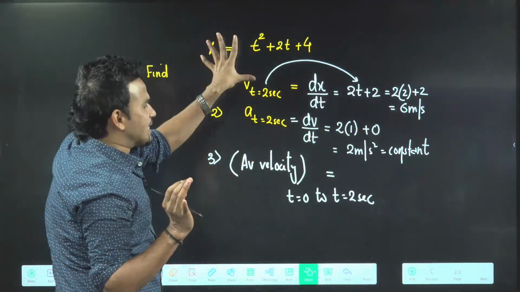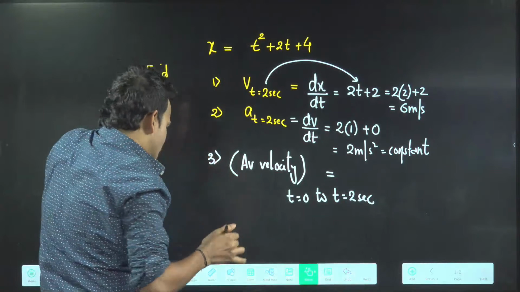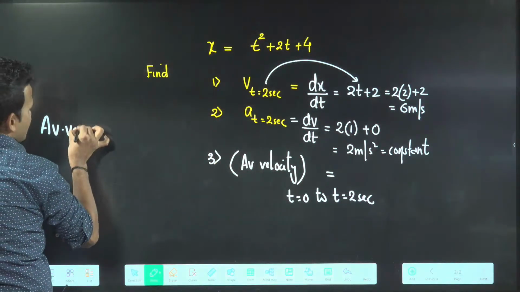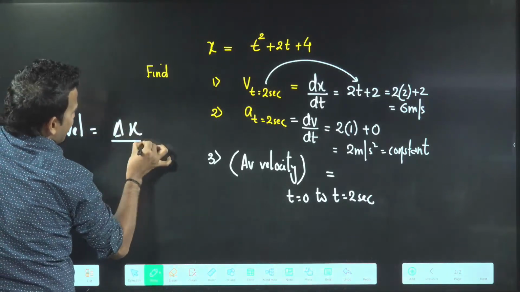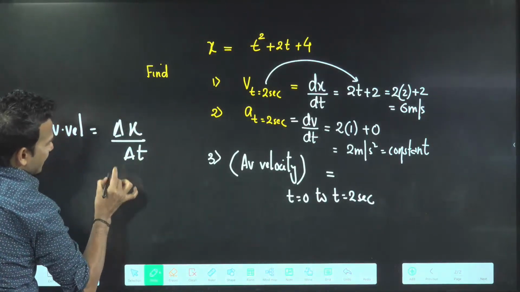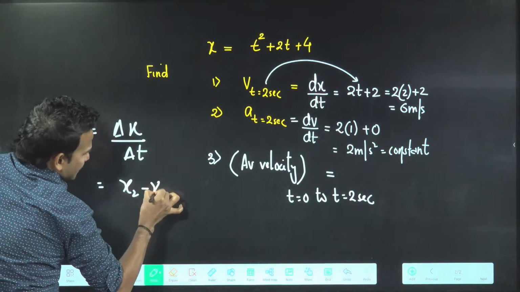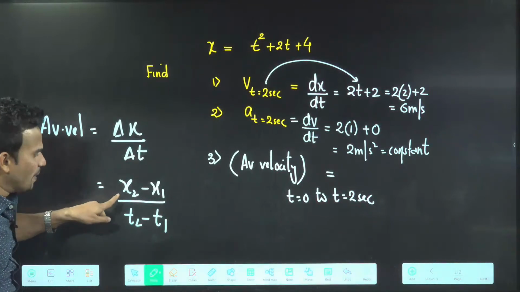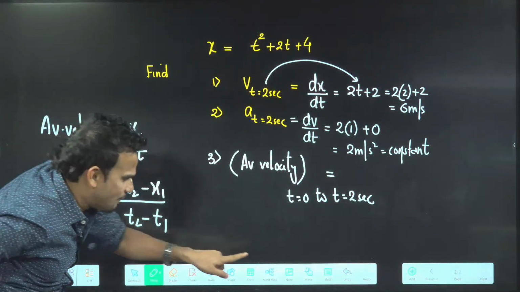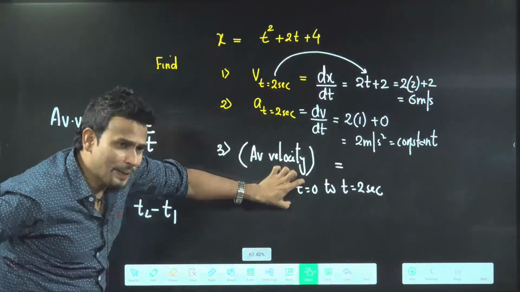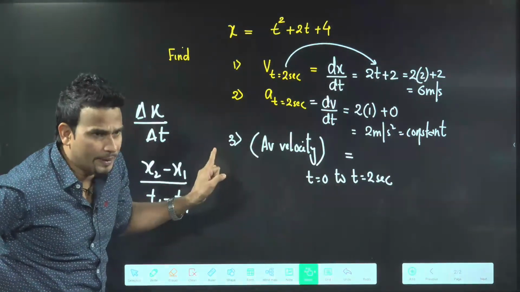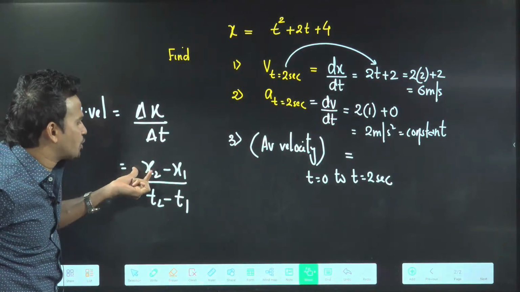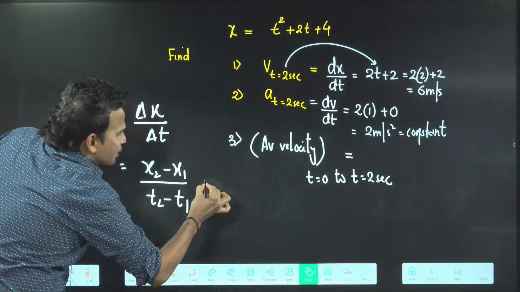Whenever an equation is given and anyone asks you average velocity, you have to follow the process. Average velocity means delta x by delta t, which means x2 minus x1 by t2 minus t1. Pay attention here, people are giving answers, but the answer may be correct or wrong.